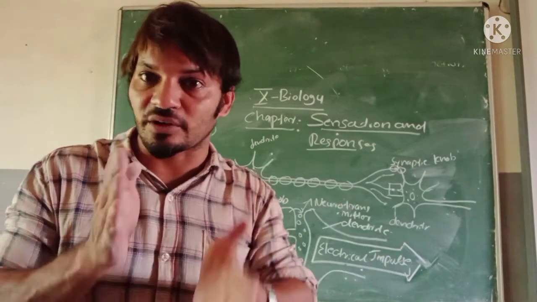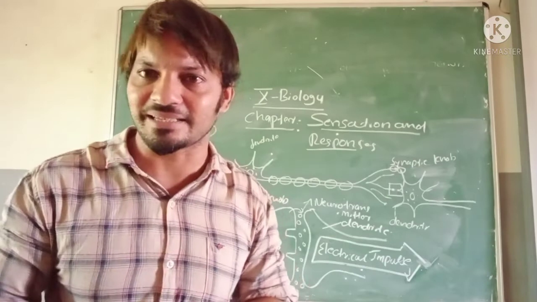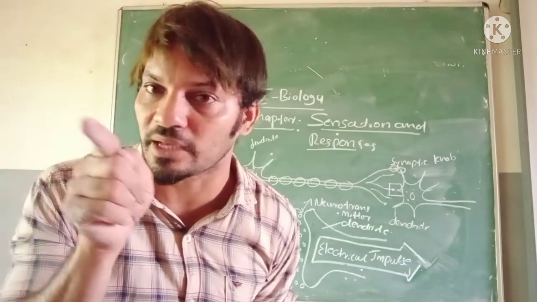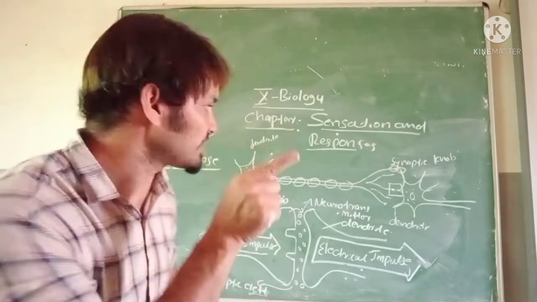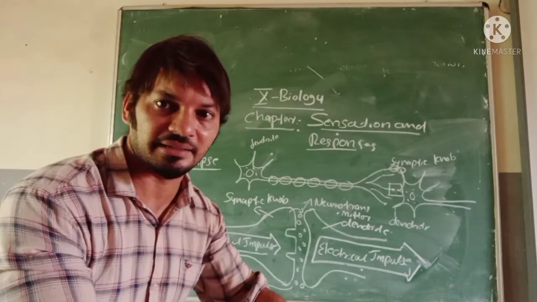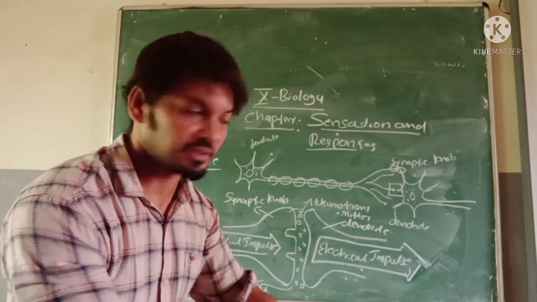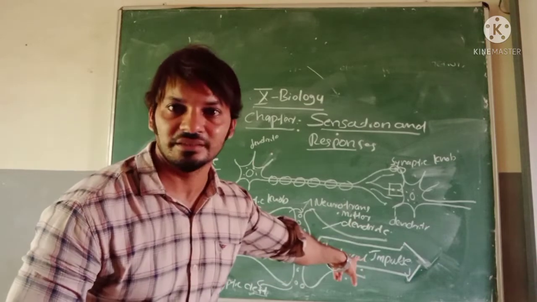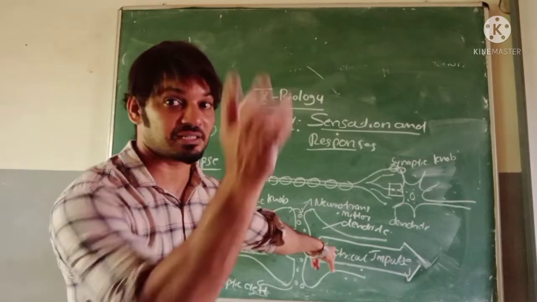That gap is known as a junction. Similarly, electrical impulses transmit through the axon and reach the synaptic knob. Those electrical impulses are secreted outside, stepping down with the neurotransmitter, and enter the next dendrite, your next bus.